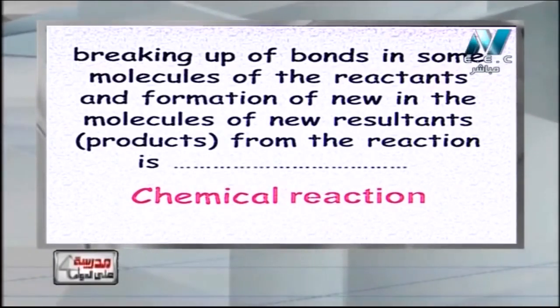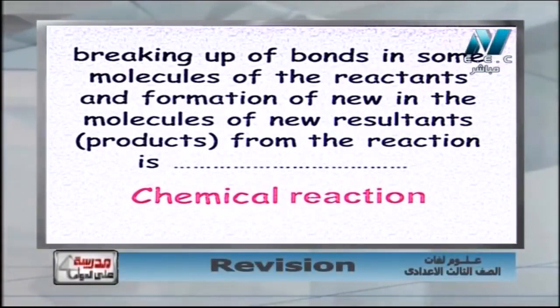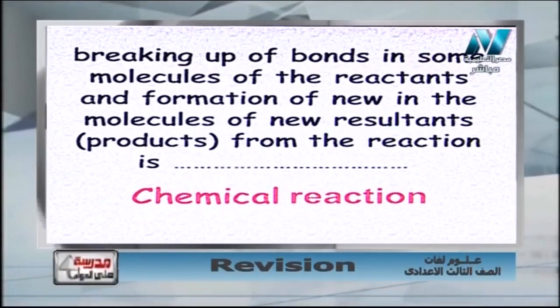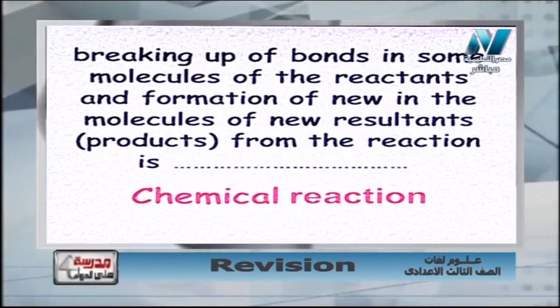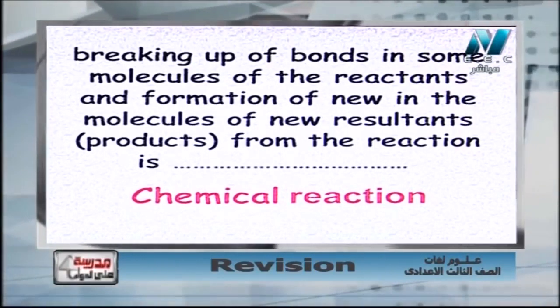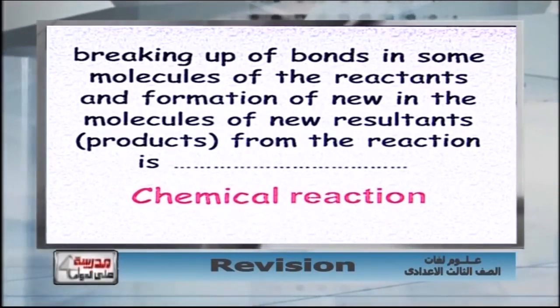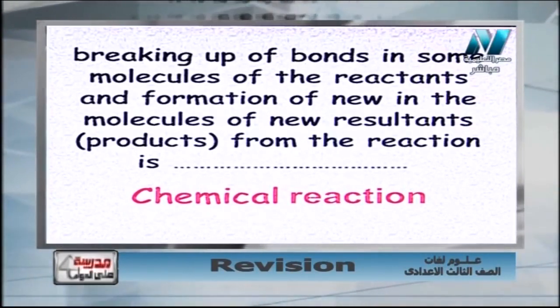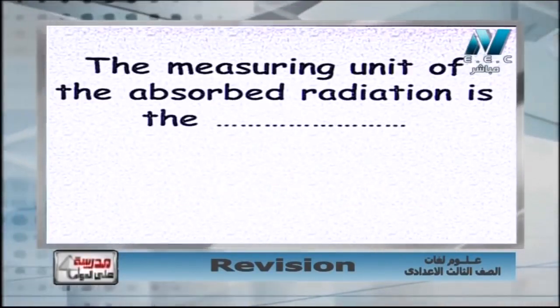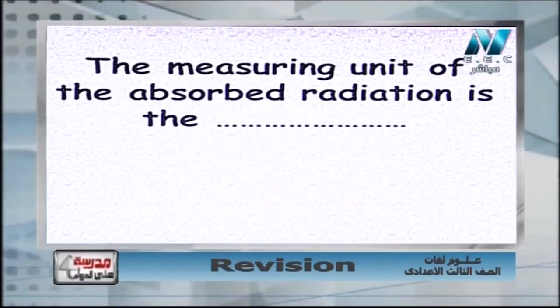It is a breaking up of bonds in some molecules of reactants and formation of new bonds in the molecules of the products.